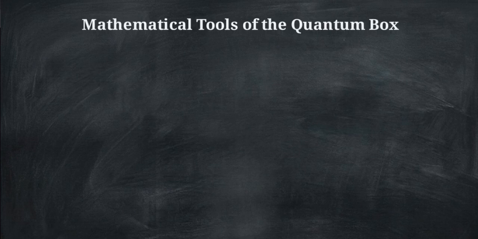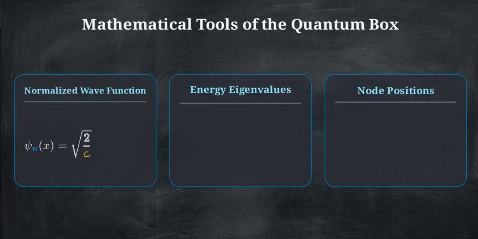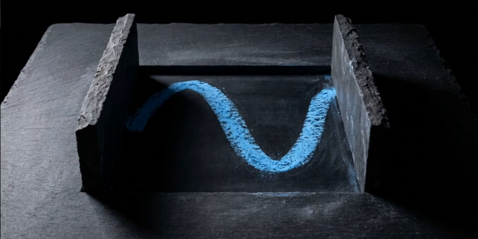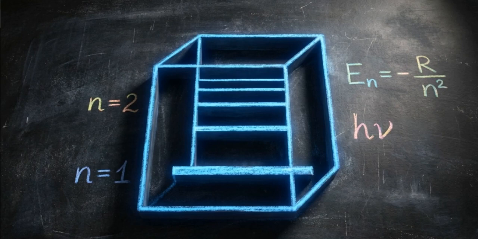This single model gives us three mathematical tools: the normalized wave function to define the state, the formula for discrete energy levels, and the exact locations of every node. Adding impenetrable walls to a void is the mechanism that limits matter. By giving the particle a strict boundary, we force it to obey the quantized rules of quantum mechanics.